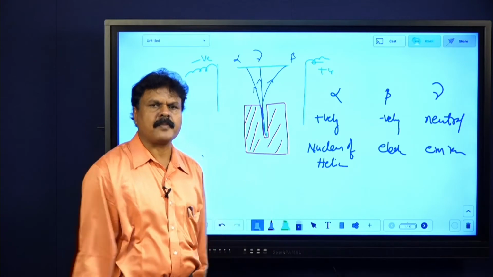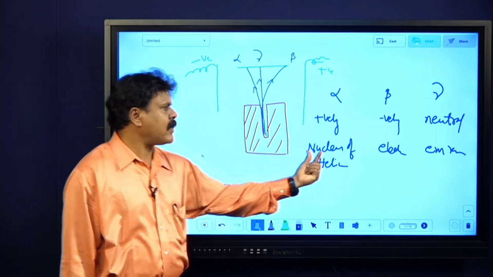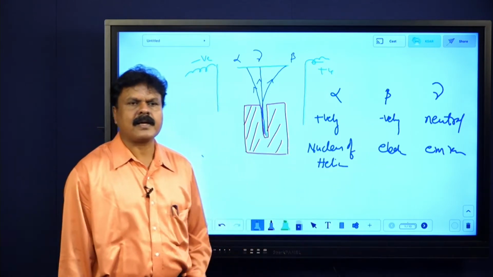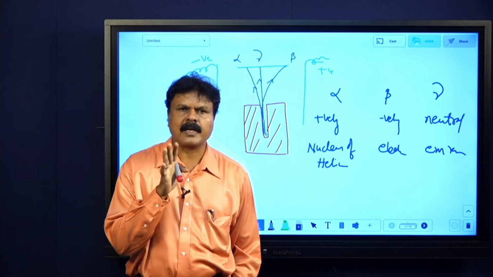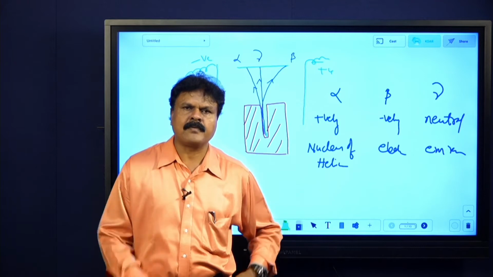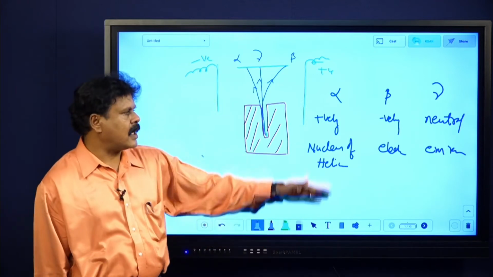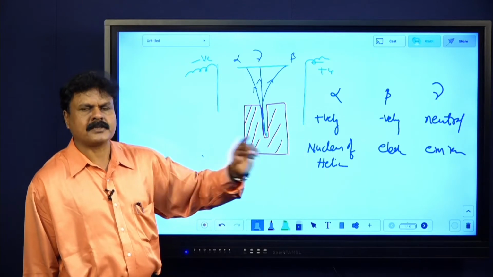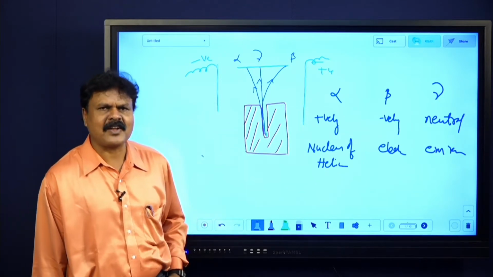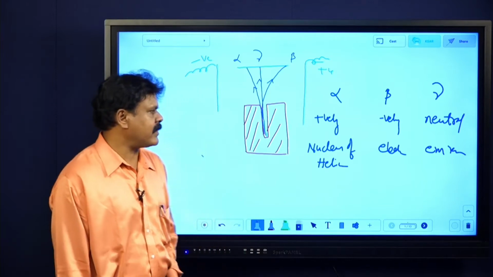Few things you should remember. Alpha and beta rays are deflected by electric and magnetic fields. Gamma rays will never be deflected because gamma are neutral radiations. They will never be deflected by electric or magnetic fields. I hope you are aware of it.